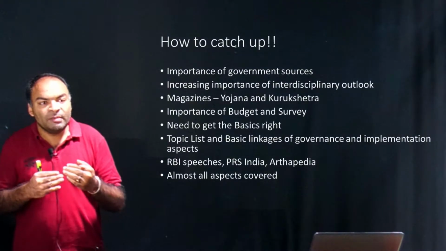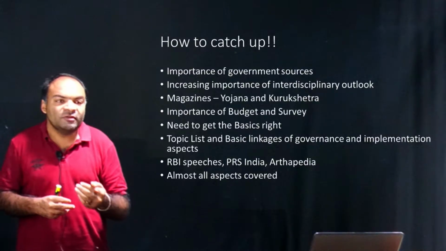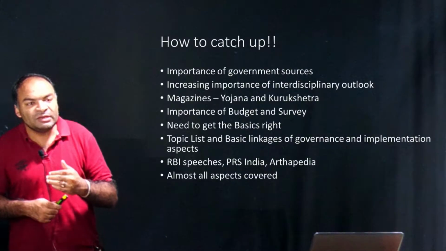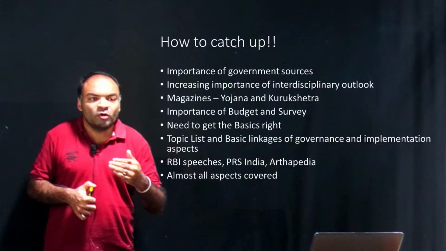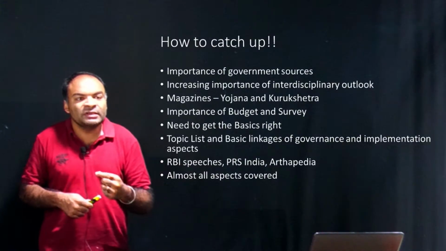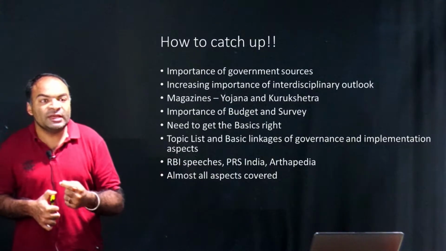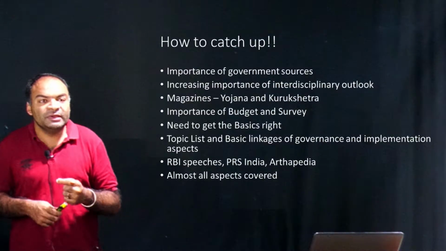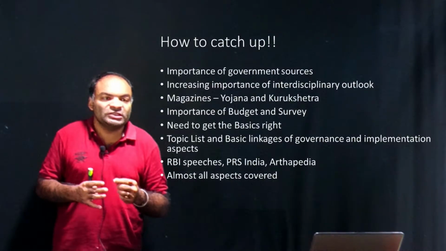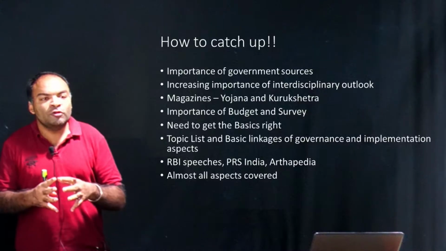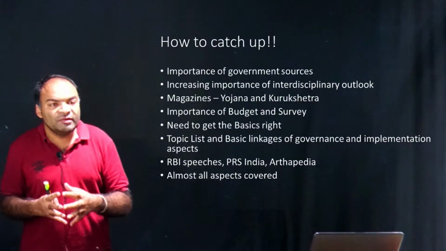All these are very important given the dynamic and interdisciplinary nature of the examination, which forces us to have a broad outlook on governance and agriculture topics, which usually come in Yojana and Kurukshetra, the budget and economic survey, and also the RBI speeches, which are becoming multidisciplinary, incorporating aspects of agriculture, governance, science and technology, etc.